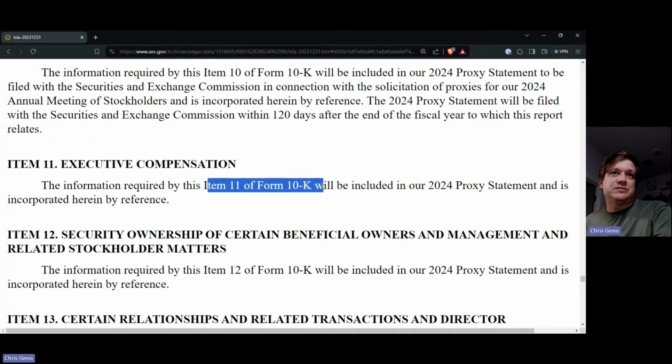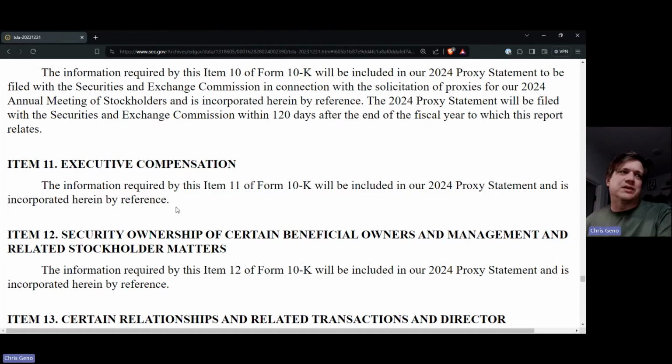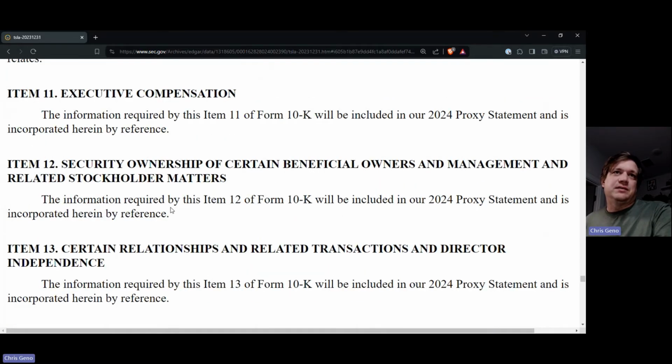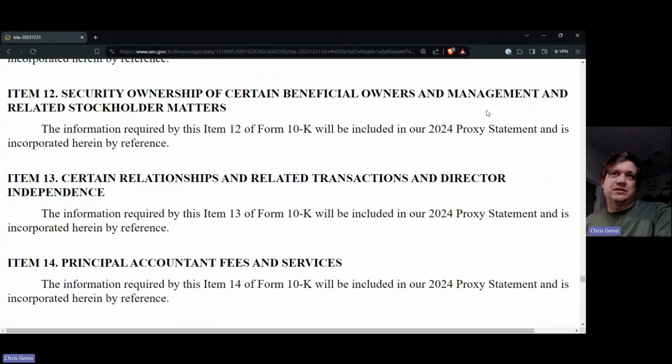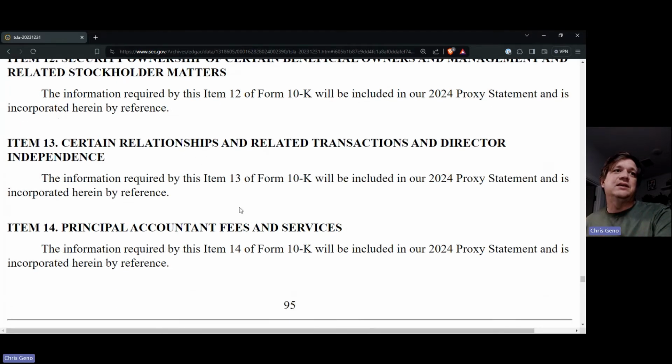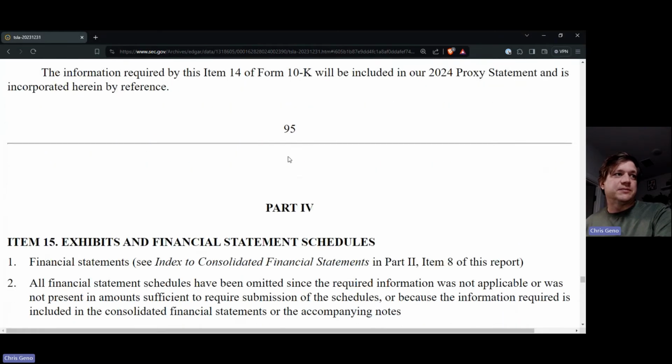Item number 11 will be included with that proxy statement, so the executive comp isn't here, but it can be, and it will be for a lot of companies. Then there are other things that they're all pointing to this proxy statement. So there's a lot of extra information that's not included directly here in the 10K, but is included in the proxy statements for individual shareholders. And so you can see there's a lot of information that's being referenced there.